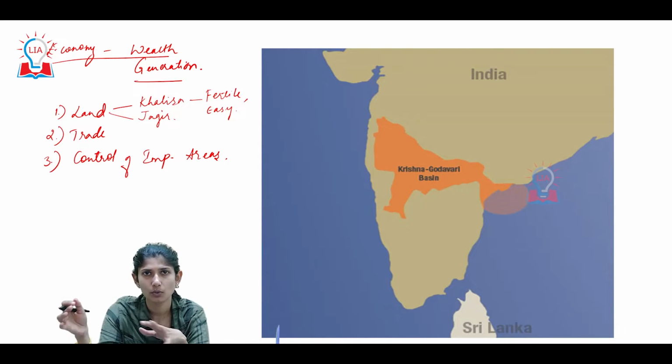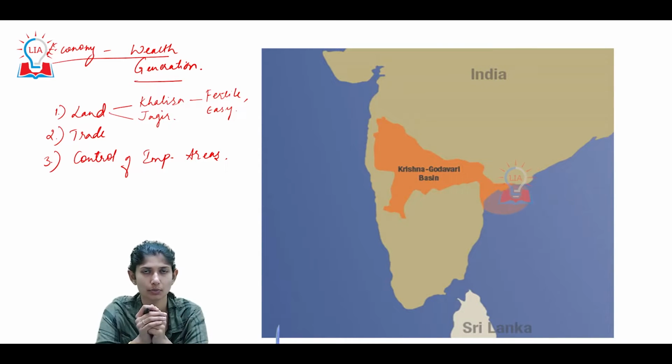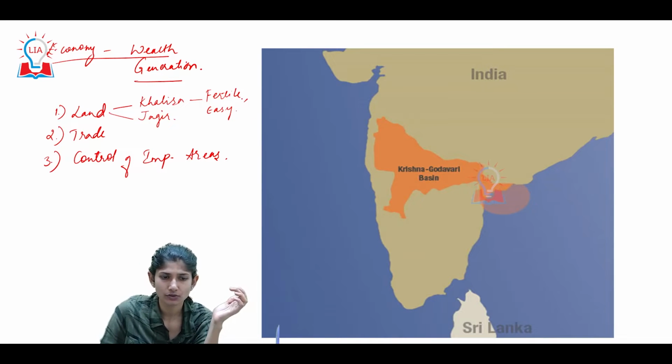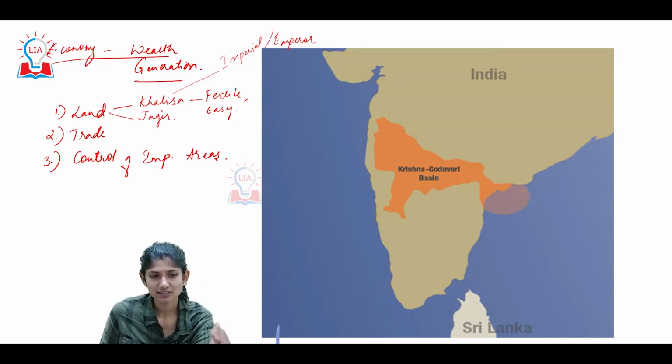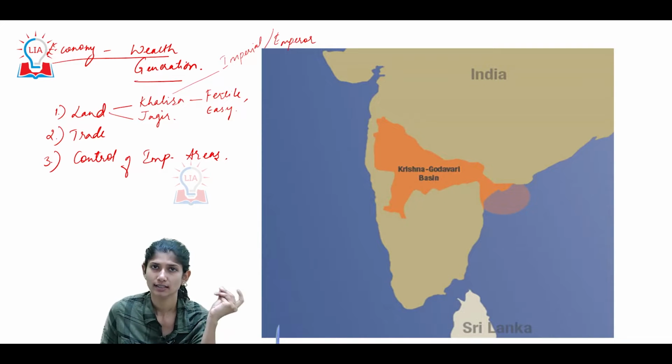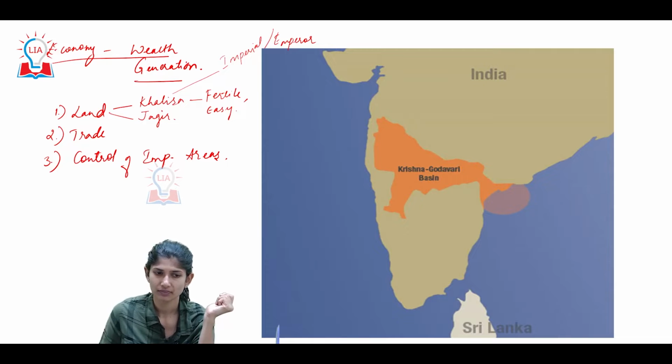That kind of supremely fertile land was added into Khalisa land, and the revenue from this Khalisa land directly went to the emperor. This directly went into the exchequer of your king or sultanate.